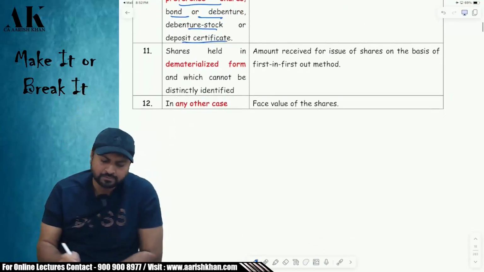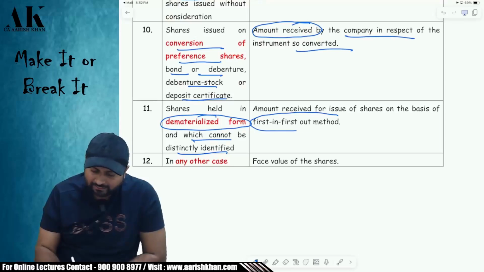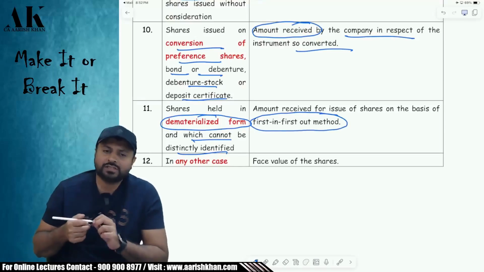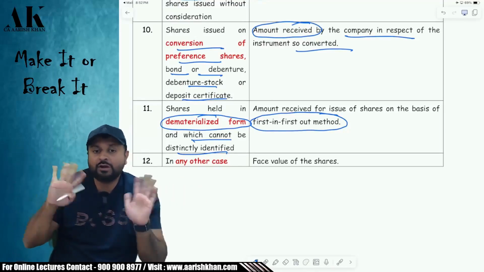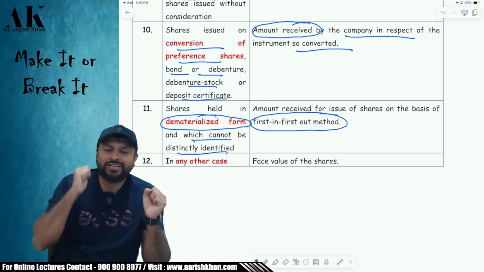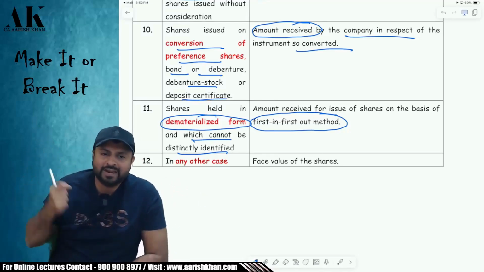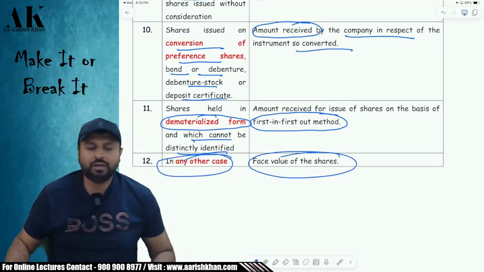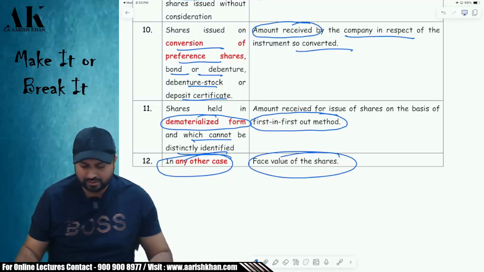Next one: the shares were acquired by you in demat form which cannot be distinctly identified. Then you have to take the value on a first in first out basis. Suppose you have purchased 10,000 shares in lots: first 2,000, then 3,000, then 2,000, then 3,000. The company has not bought back all of them, only 3,000. So you have to say that the first 3,000 are bought back by the company. And the last, in any other case, you have to take the face value of the shares. So if you are not coming under any of the 11 cases, then your case will fall under the 12th case.